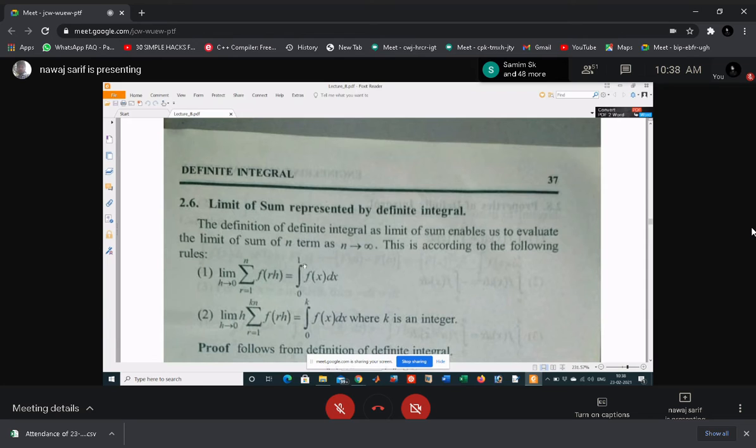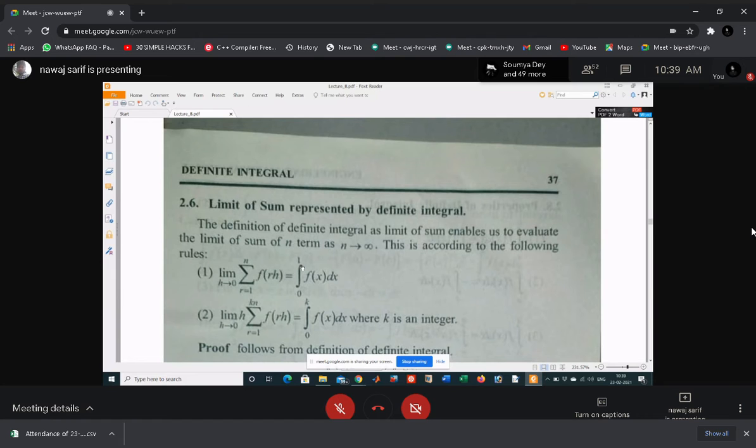Like this: limit h tending to 0, sum of f(rh) equals the integral from 0 to 1 of f(x) dx. That means when you are given r into h, rh is replaced by x. If a series is given by f(rh) type, then this f(rh) is written as f(x), and the limiting value is from 0 to 1.